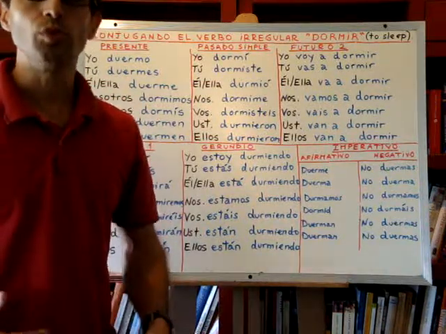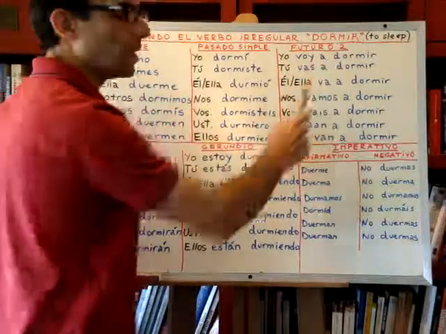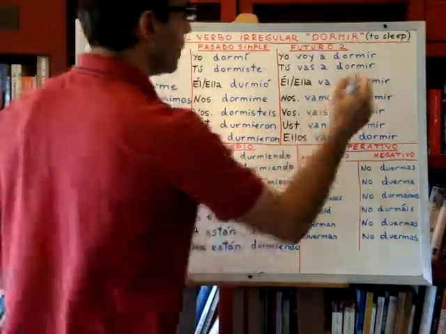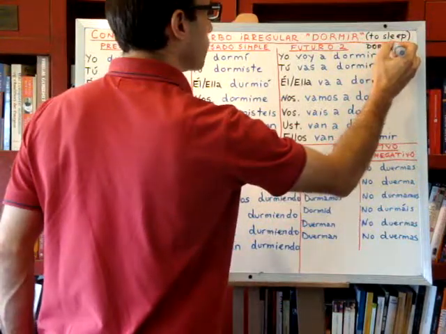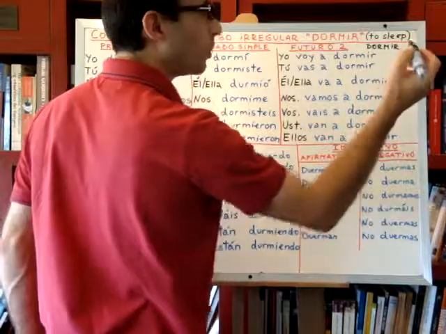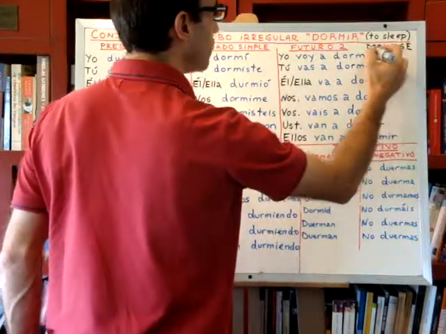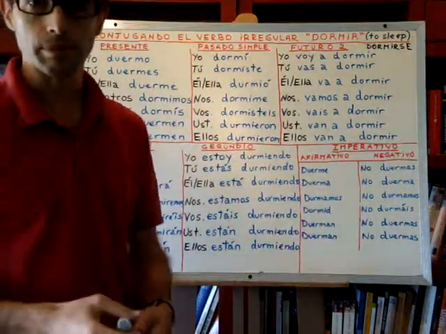But the action to fall asleep in Spanish, we use this verb in its reflexive form, right? It will be dormirse, like this. Dormir, and now with the reflexive ending, se. Okay? This is the verb in the infinitive. Dormirse is to fall asleep.